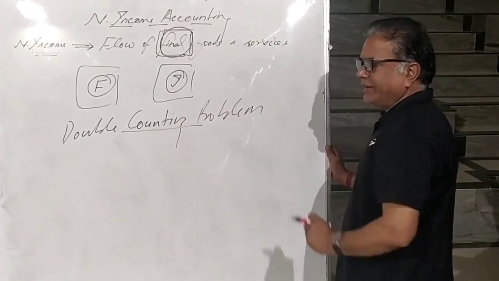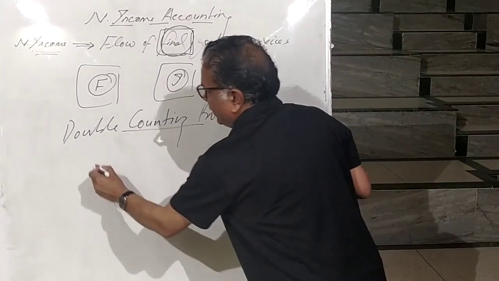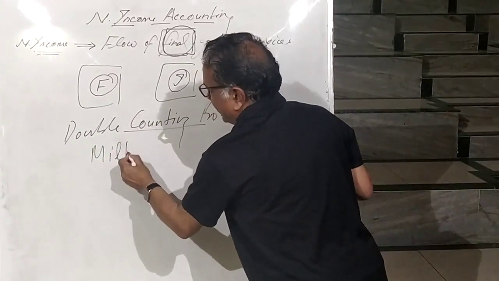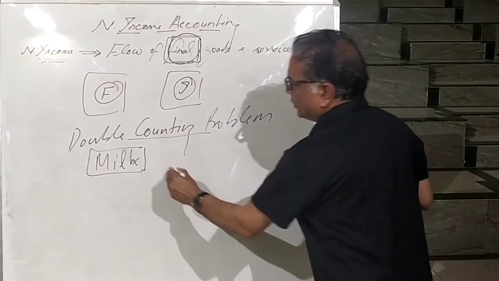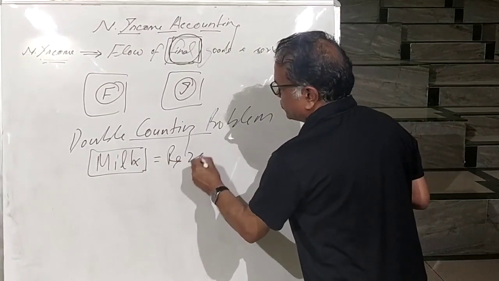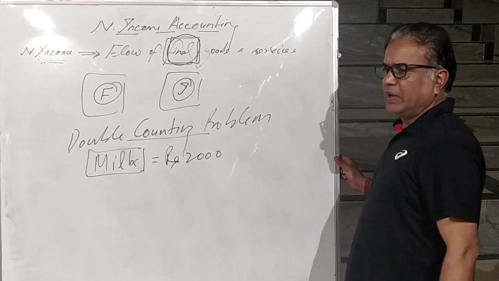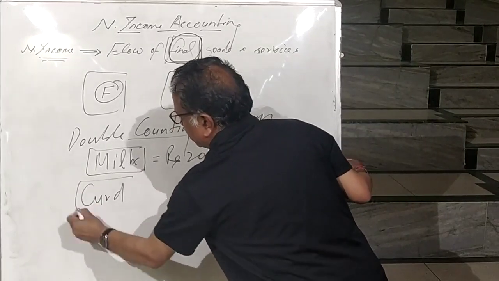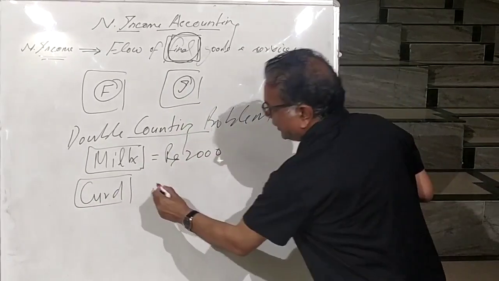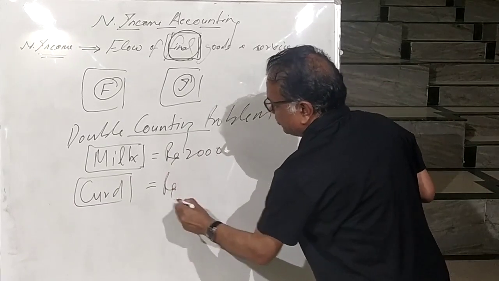How does the double counting take place? For an example, in the economy, milk was produced. A hypothetical example. The total milk produced was of rupees 2000. Then milk was converted into curd. And total value of curd is rupees 4000.